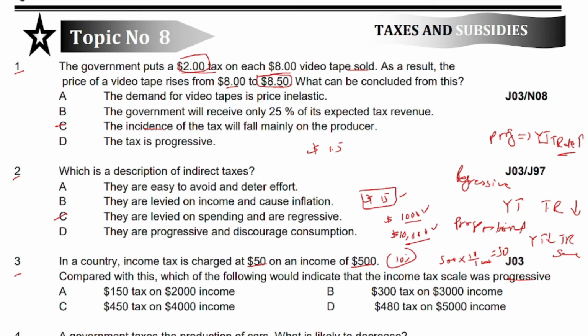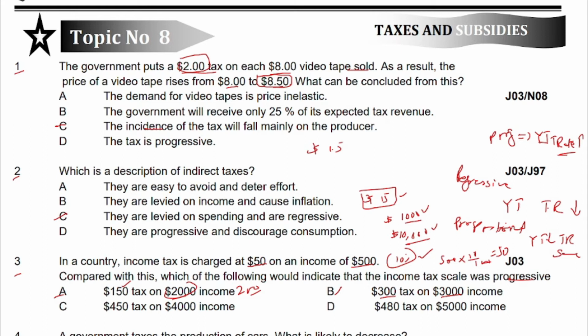Progressive means if income increases, tax rate should rise more than 10%. Tax rate should be more than 10%. So if we see option A, it is less than 10%, because 10% of 2000 will be 200. So it is even lesser than 200. So it is not progressive. Tax rate is falling. And in this case, tax rate is exactly 10%. 3000 into 10 over 100, that will be 300.